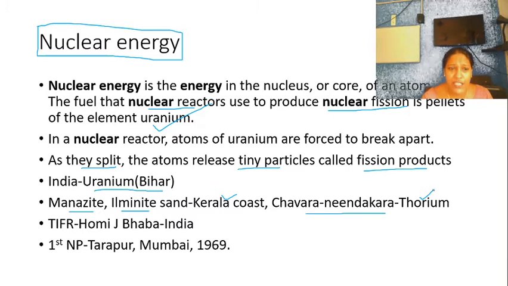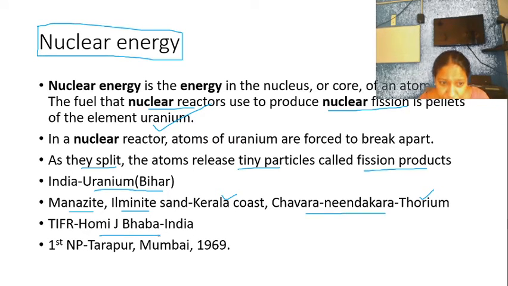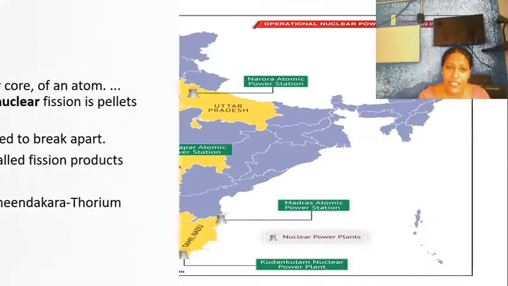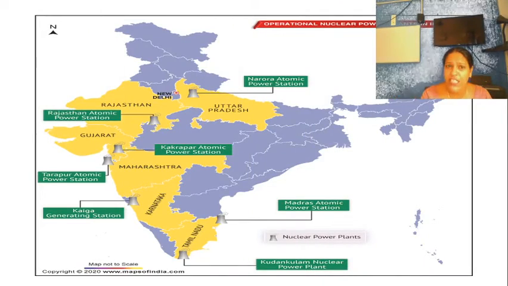In India, you can see the TIFR, Tata Institute of Fundamental Research, Atomic Research. There, Homi J. Bhabha introduced this nuclear energy system, TIFR. It's a world famous institute. And the first nuclear plant was established in 1969 in Tarapur, Mumbai. Mumbai is where the first nuclear plant was established. But when we look at India as a whole, you can see the atomic power stations in Uttar Pradesh, Narora, and Rajasthan.